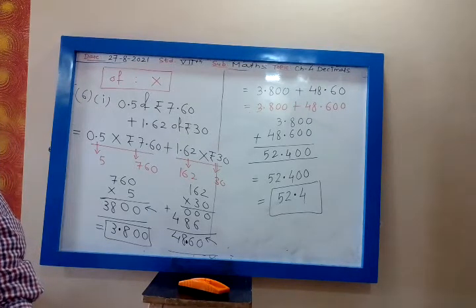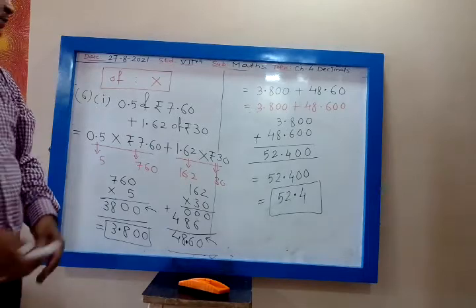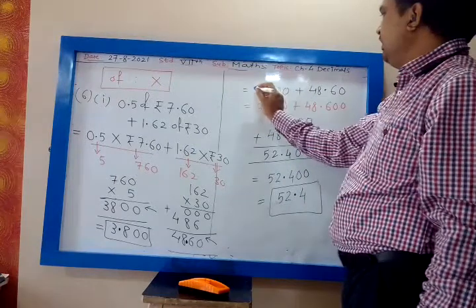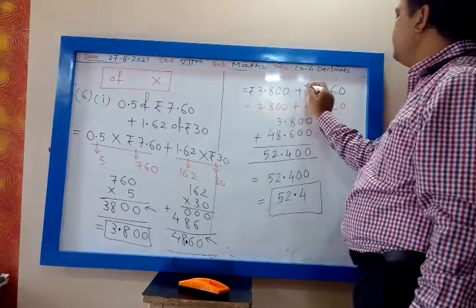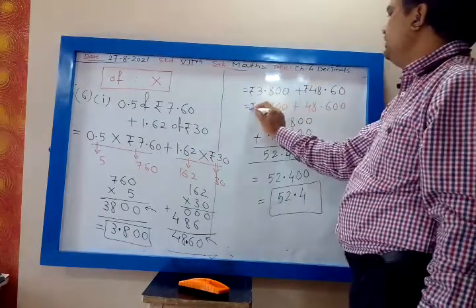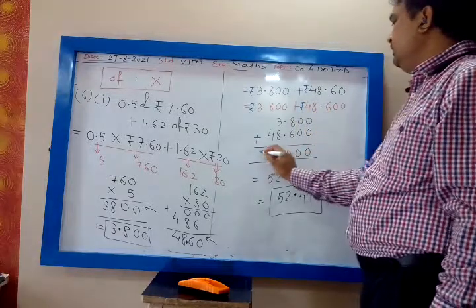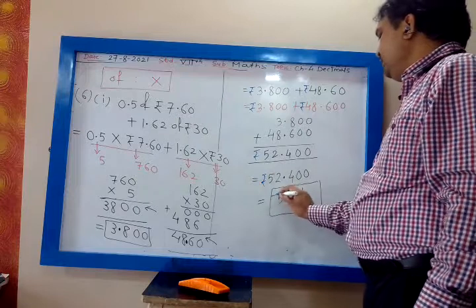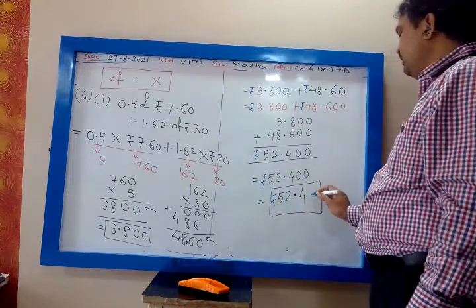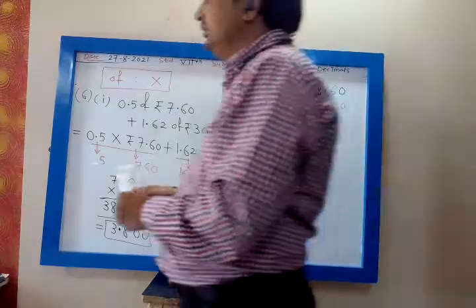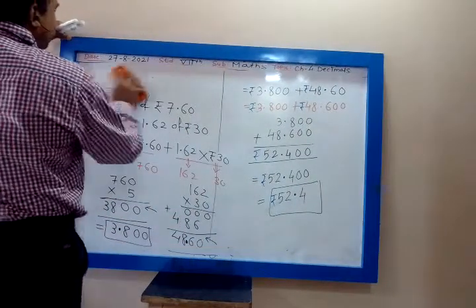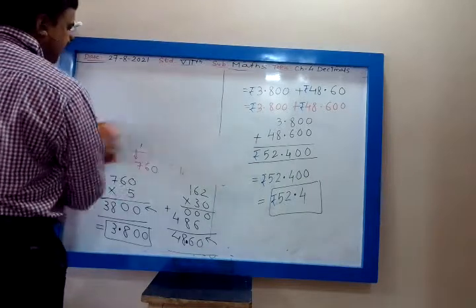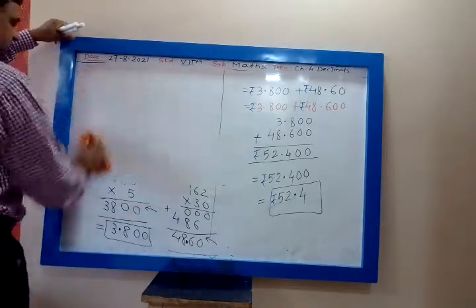The answer is 52.4. This is rupees, no? This is rupees, my dear. So write rupees everywhere. Write down rupees. So rupees 52.4 or 52.40, whatever you want. 4 is the same as 40. Okay. So the answer is 52.40 or 52.4.